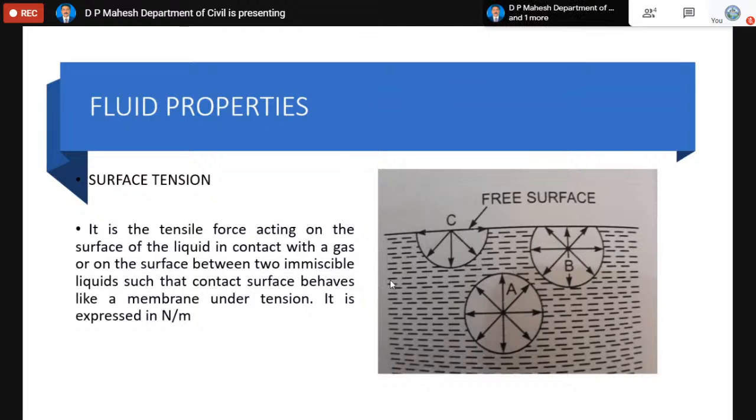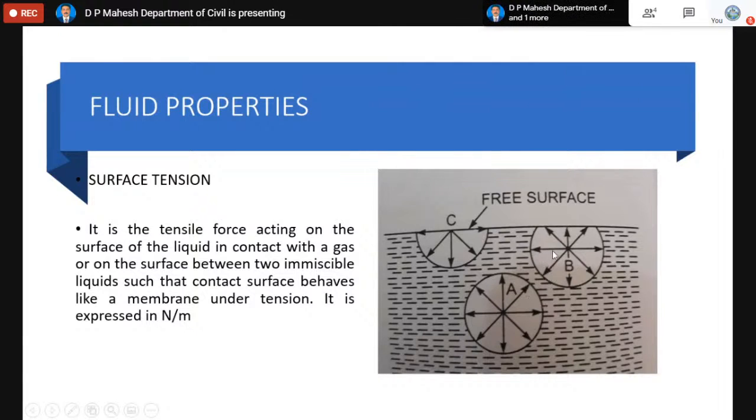Now, what is actually happening to these molecules? The molecule A, which is surrounded completely by the surrounding molecules, so there is a force of attraction on the molecule A in all the directions. You can see these arrows indicating that molecule A gets attracted by all the molecules from all the directions, so that the net force acting on molecule A is 0. It is going to experience a resultant force of 0. Thereby the molecule A is held in position, which means the position of molecule A will remain the same unless affected by some external agency.